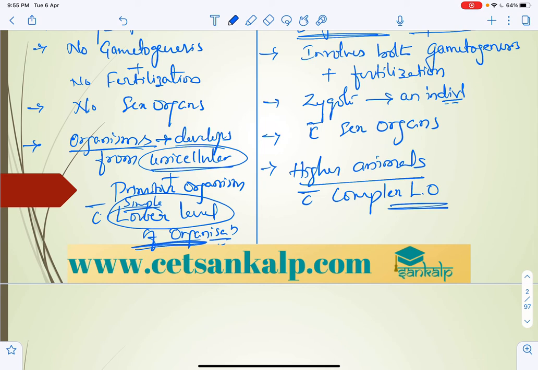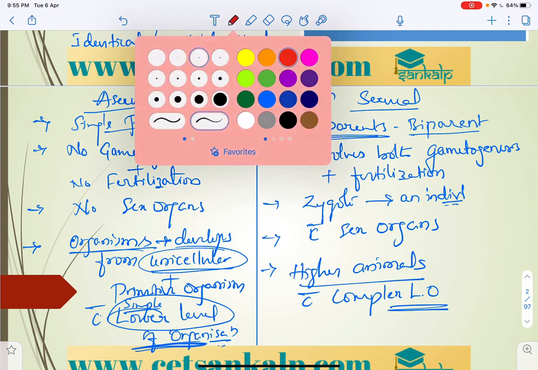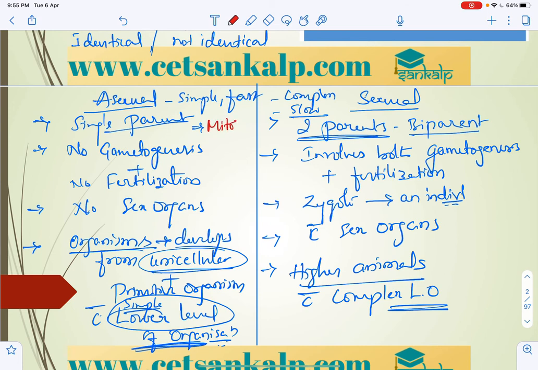Asexual reproduction is a very simple and fast process, whereas sexual reproduction is a complex and slow process. In asexual reproduction only mitosis is involved, with no meiosis, whereas sexual reproduction includes meiosis.